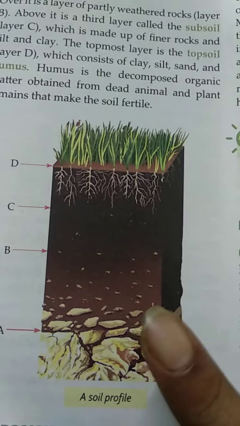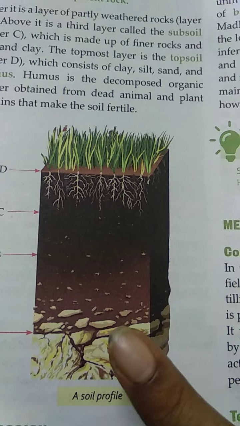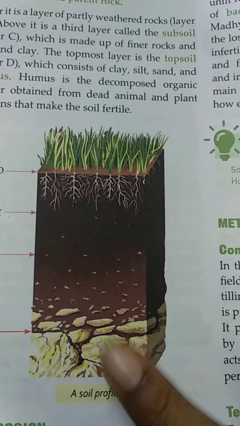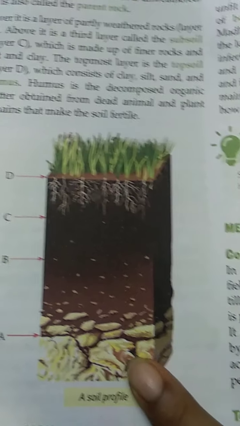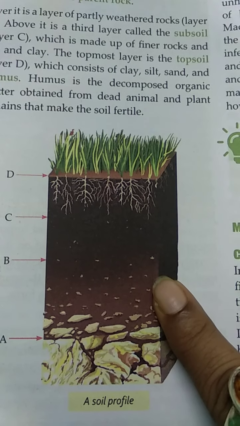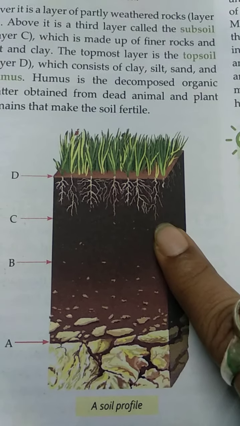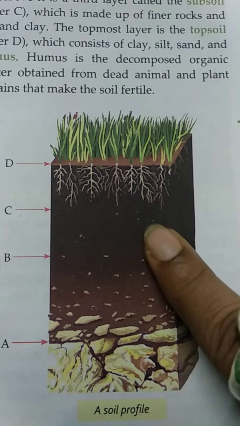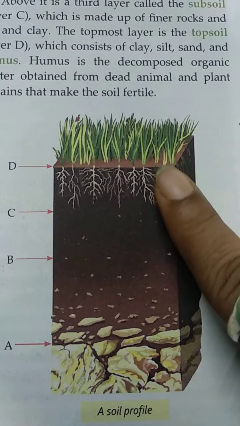At the base is the lowest level of the profile. This is the bedrock, and this is unweathered rock, so it is known as parent rock. Over it is partially weathered rock. Above it is the third layer, the subsoil, which is made of finer particles of rocks, silt and clay. The topmost layer is the topsoil, which consists of clay, silt, sand and humus.